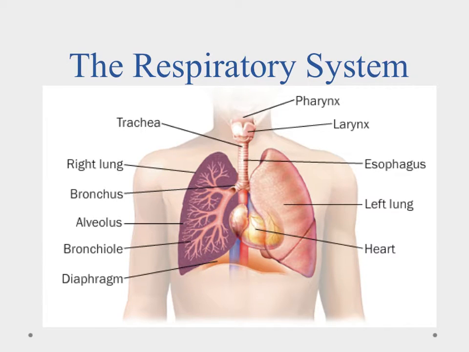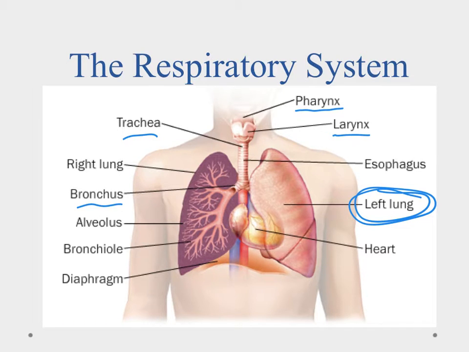Okay, so here is our respiratory system. And what we have is we start off with air coming into us and enters into the pharynx. It then enters into the larynx, which is our voice box, and then goes down the trachea and into the bronchus, which eventually forms the lungs here. So we can kind of see where that's at.